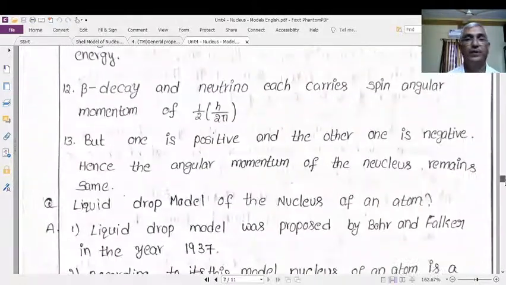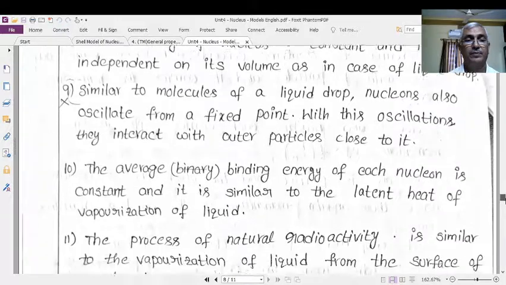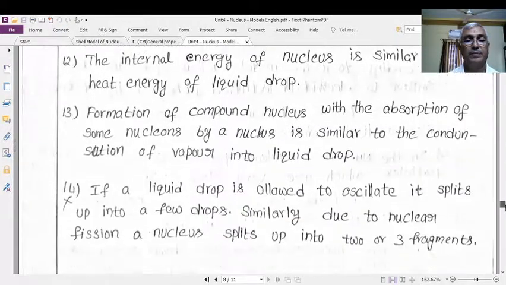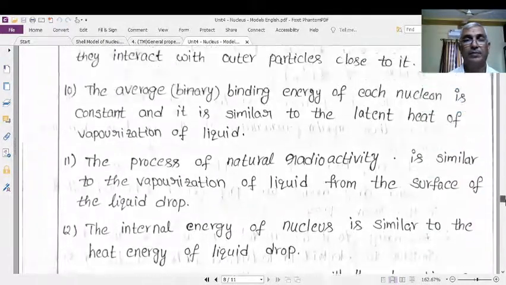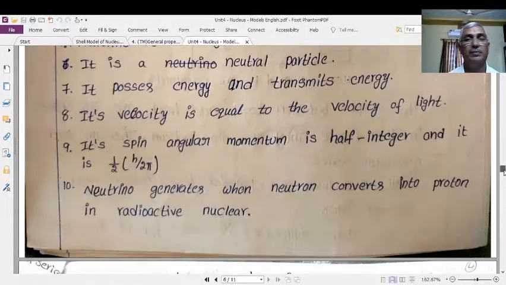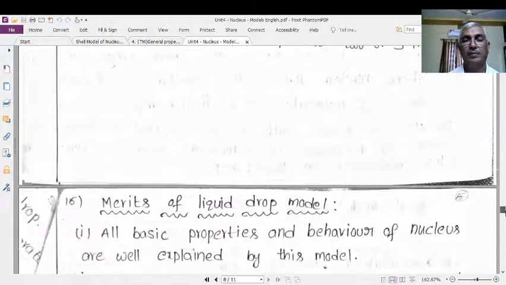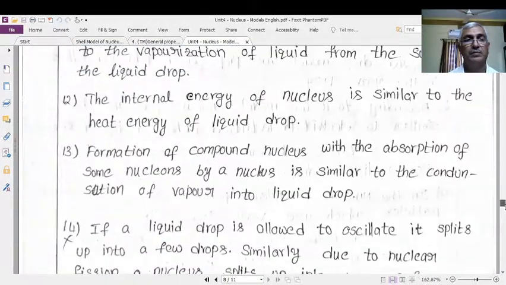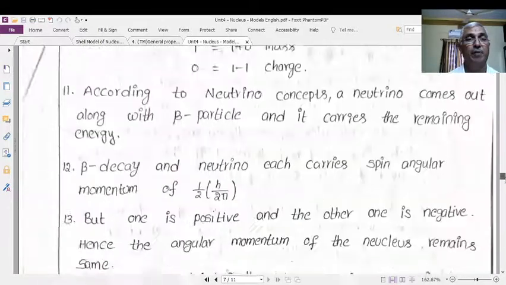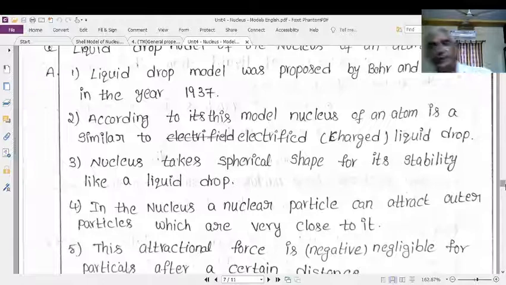The second nuclear model is the liquid drop model. Right? Liquid drop model.